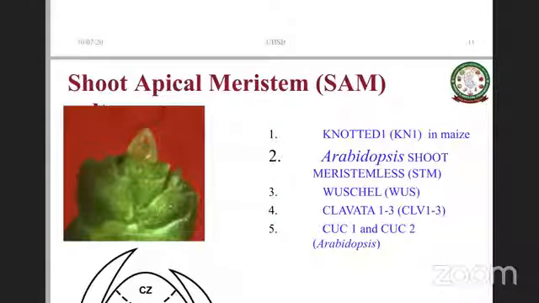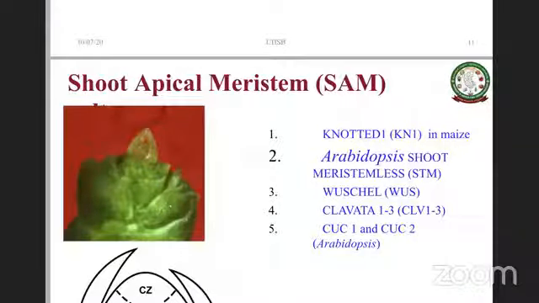There are 5 types of transcription factors that have been implicated in the shoot apical meristem, or SAM. One is KNOTTED1, or KN1, which is well studied in maize. Another is Arabidopsis SHOOT MERISTEMLESS, called STM. The third is WUSCHEL, or WUS. Then you have CLAVATA 1, 2, 3, and then CUC1 and CUC3, both from Arabidopsis. These 5 groups of transcription factors, and their members, have been well studied in the context of SAM.